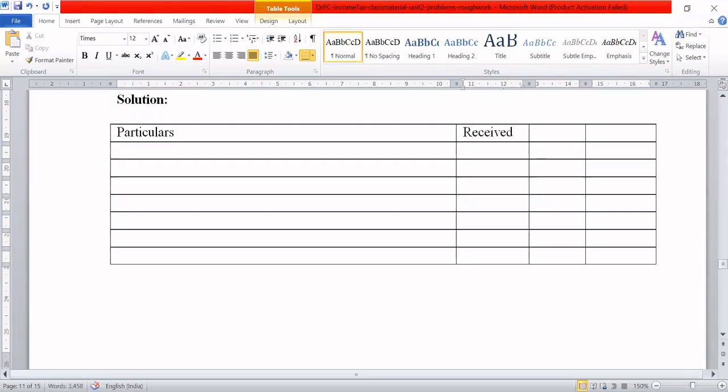Amount received, exempt and taxable. Okay, the first one was what? Basic.